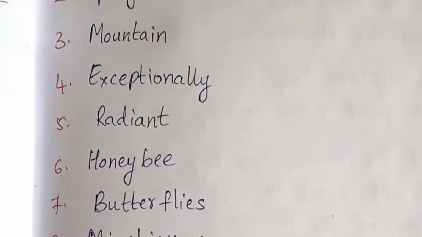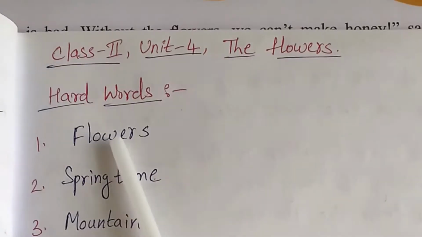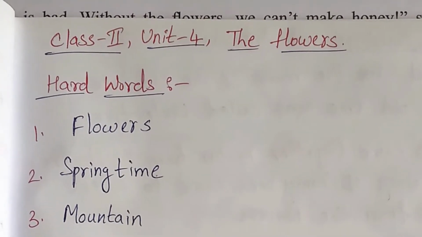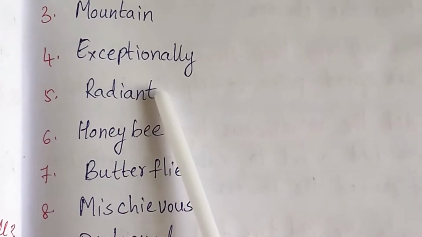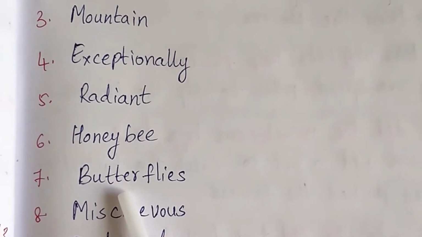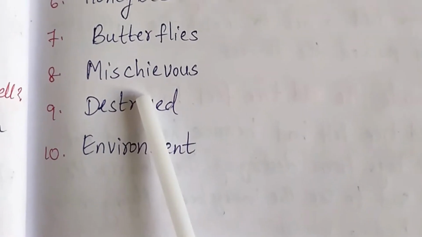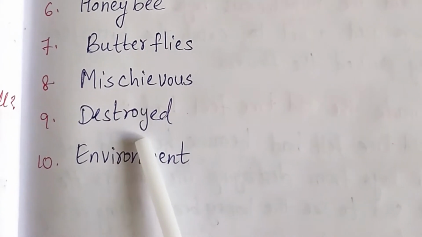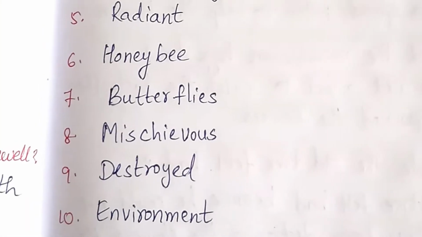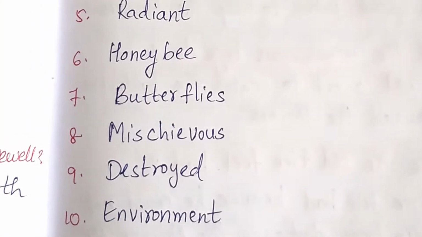Let us learn some hard words of this unit, children. First one is flowers, second one springtime, third one mountain, fourth one exceptionally, fifth one radiant, sixth one honeybee, seventh one butterflies, eighth one mischievous, ninth one destroyed, and tenth one is environment. So now let us learn the question answers of this lesson, children.